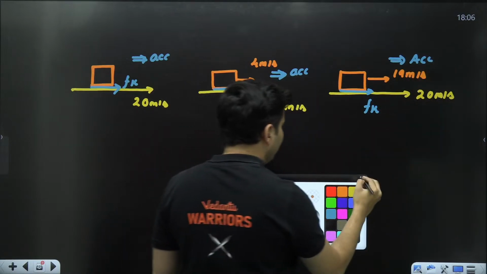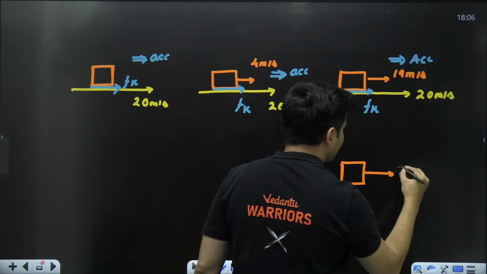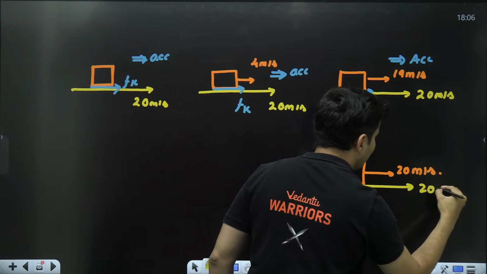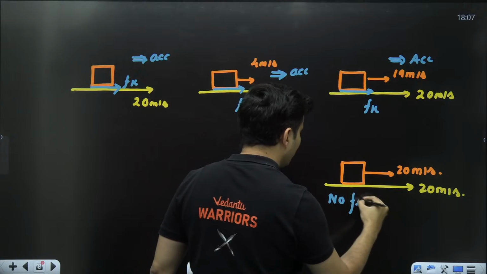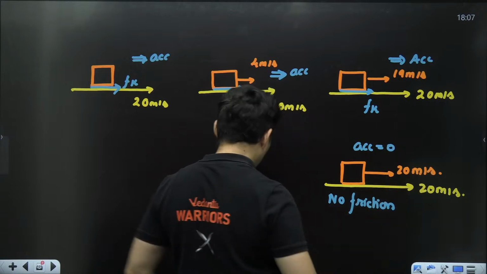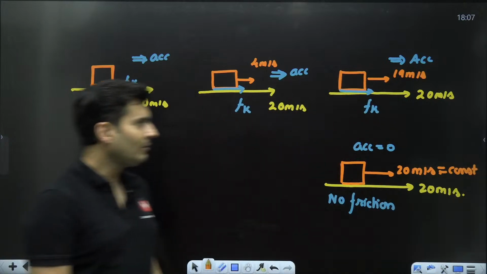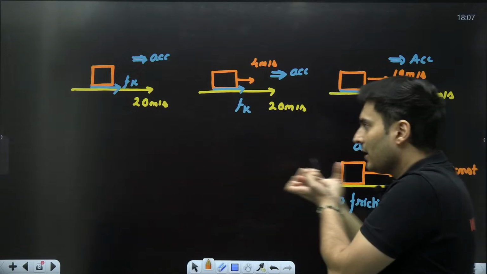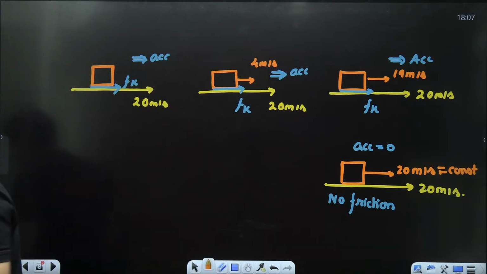And all of this will come to a halt. I mean, the friction will stop acting once the box reaches a speed of 20 meters per second, the same as the speed of the conveyor belt. That's the moment when there will be no friction, because there is no slipping, and hence the acceleration will be zero. And that's why this velocity of 20 meters per second would be a constant velocity. So you drop something, it slides and then it is dragged, and it is going to achieve the same speed as the conveyor belt after some time. Are you able to visualize this step-by-step process?